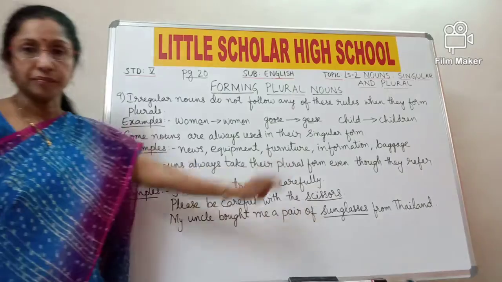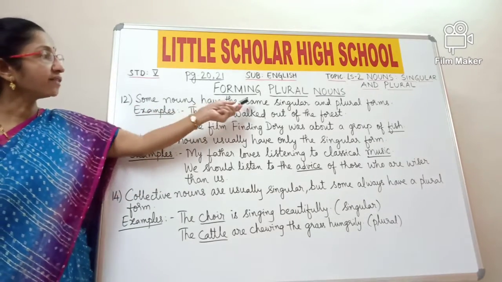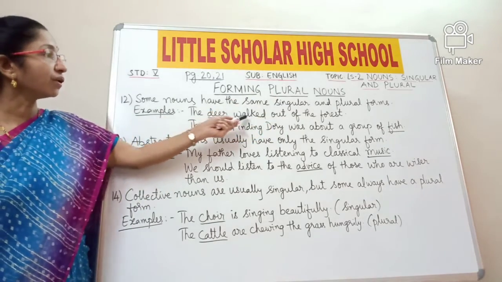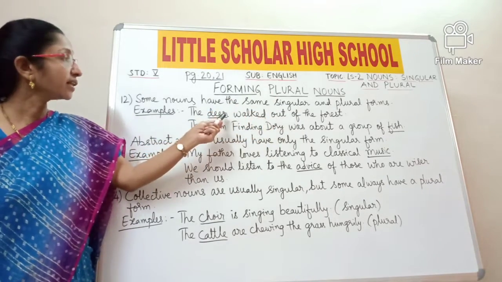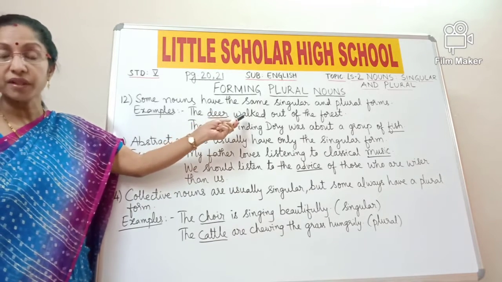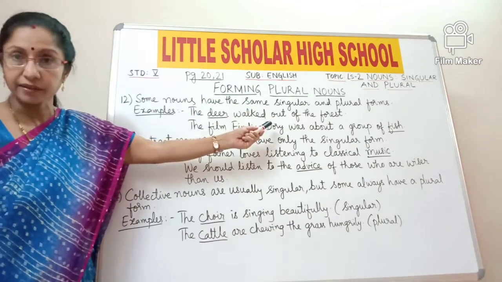S is there at the end. Okay students, now look at rule 12. Some nouns have the same singular and plural forms. Examples, the deer walked out of the forest. So here the singular form of deer is deer, as well as the plural form. Even if you find a group of deer, we call it deer but not deers.